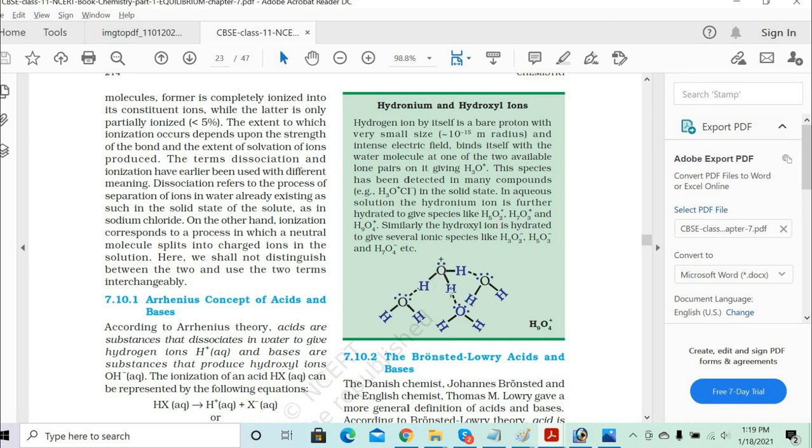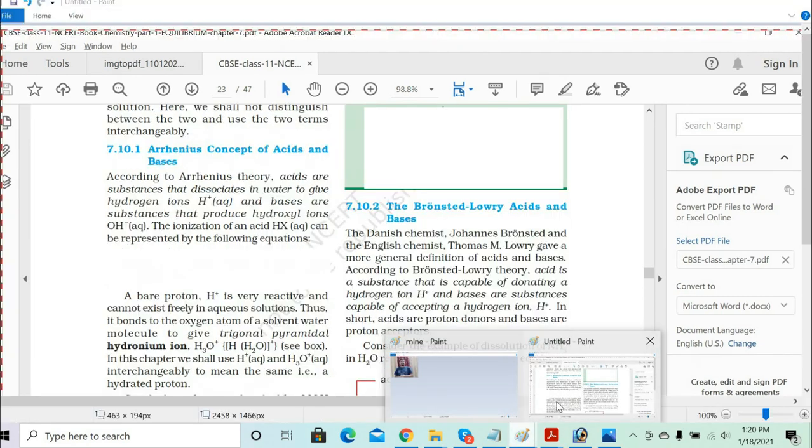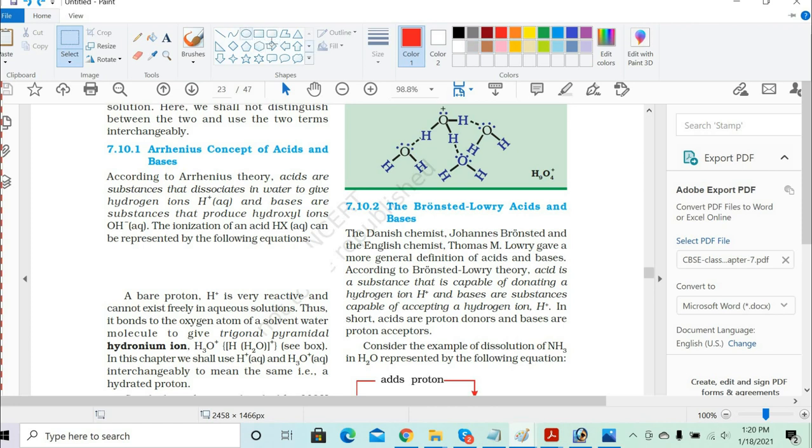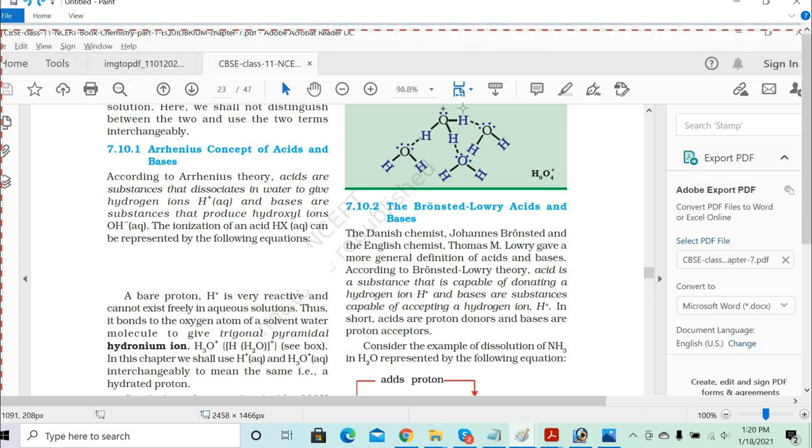Now what is that? The hydronium ion again gets dissolved in the water. How does it get dissolved in the water? Let's see. There is something called hydrogen bonding that starts happening between the oxygen of the water molecule and the hydrogen of the hydronium ions.